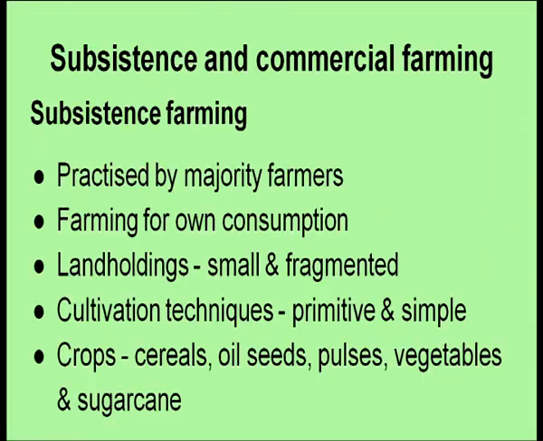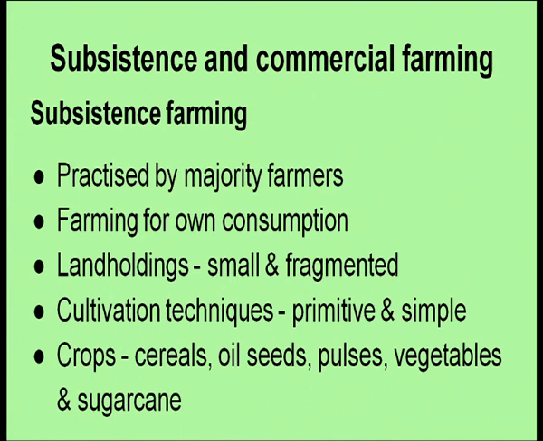The first one is subsistence farming. This is a farming which is practiced by majority of farmers in our country, and it is the type of farming where farming is done for own consumption. That means the farmer and its household grows the crops for their own consumption throughout the year.